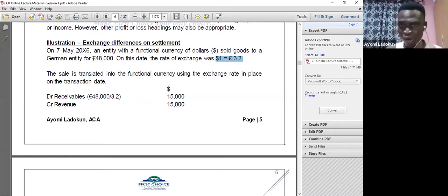Now I look at the question: in which currency was the transaction quoted? It was quoted in euro. That means it was quoted in the weaker currency. So if $1 equals 3.2 euro, and the transaction was quoted in the weaker currency, and I need to convert to the stronger currency, which is the dollar, that means I will divide.